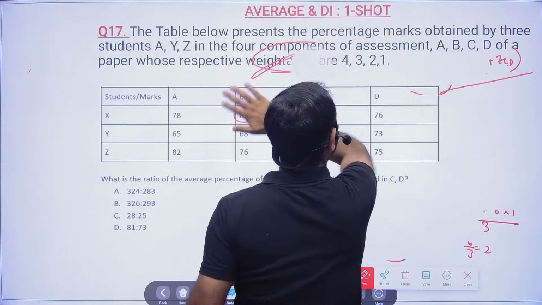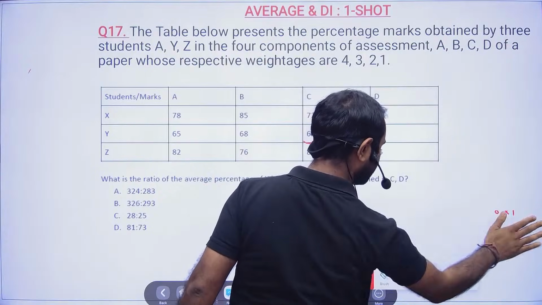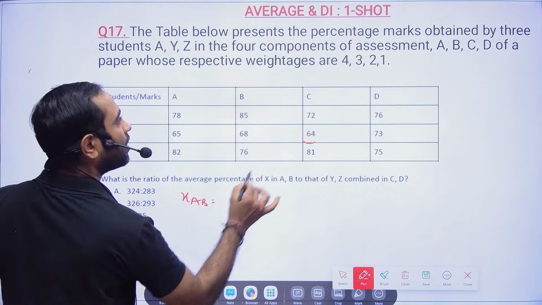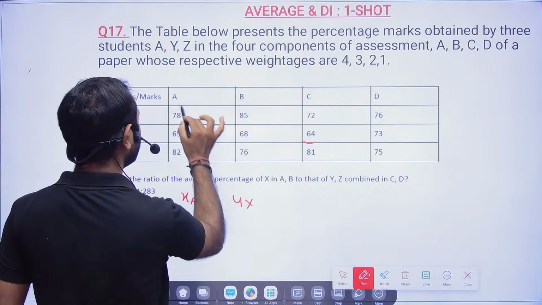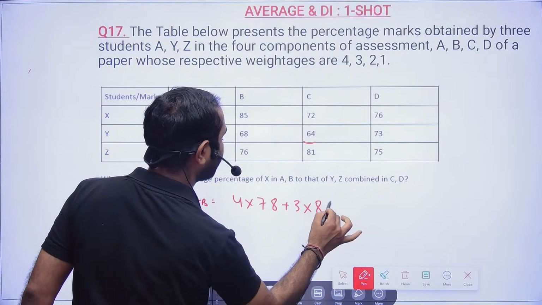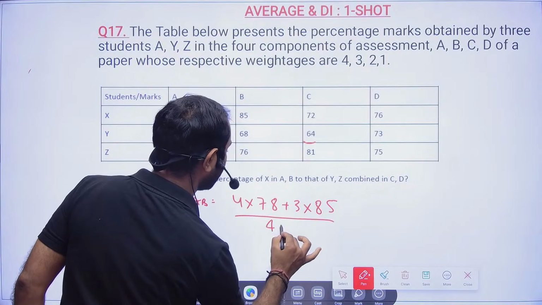In the normal one, the weight is given, right? See, for X in AB, the weight is 4 into 78 plus 3 into 85, divided by 4 plus 3.